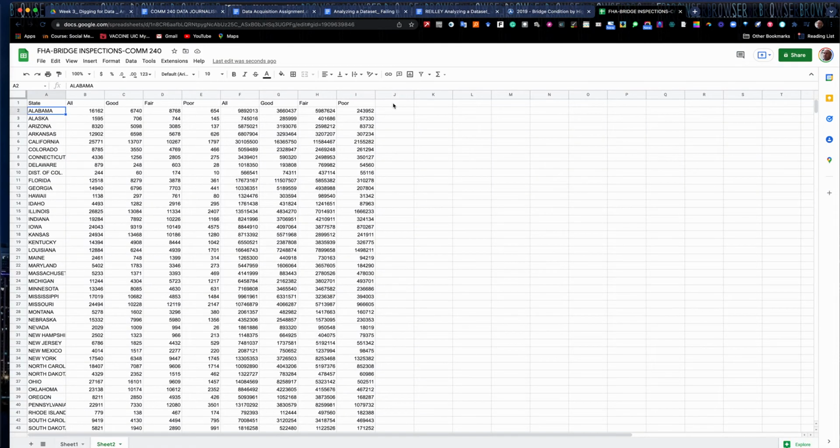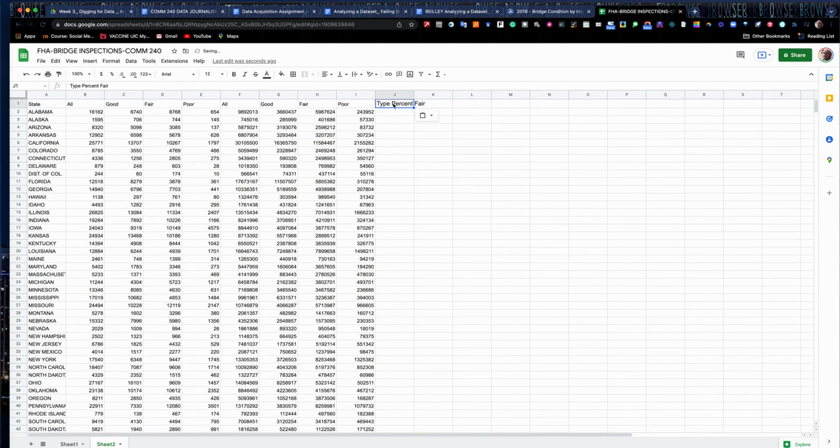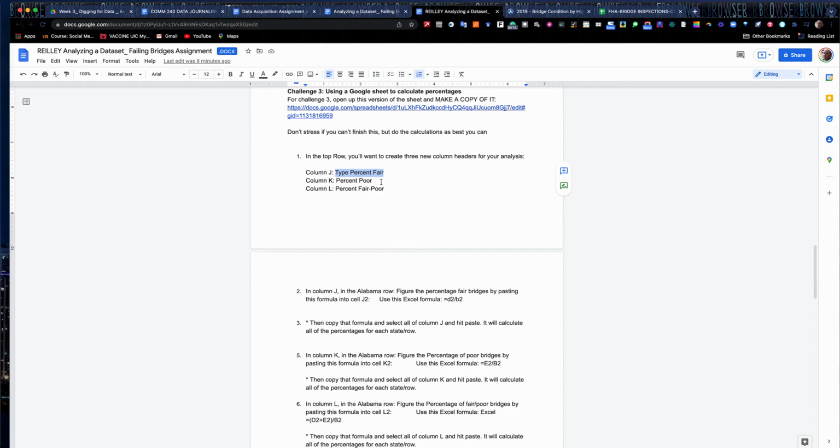So column J, we're going to add a column that's titled percent fair, without the word type. Column K, percentage of poor.